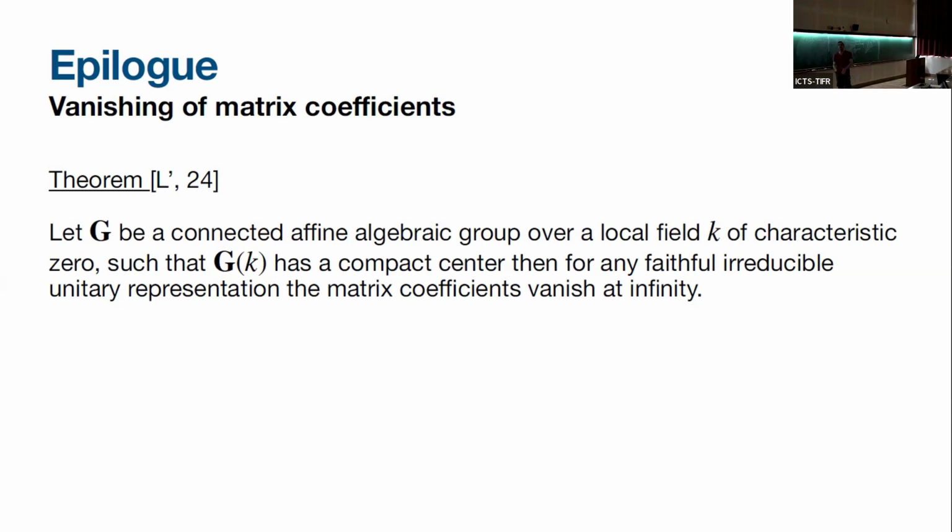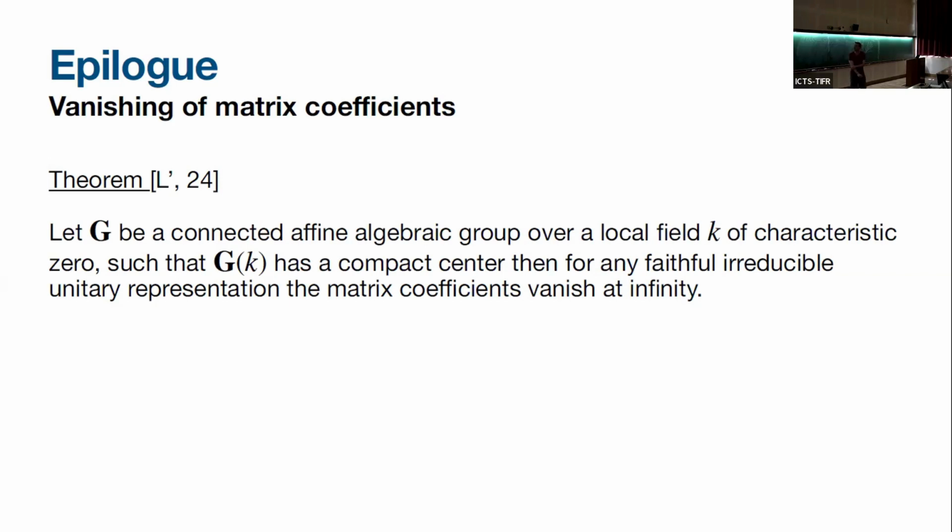And once again, we have another uniform proof of Howe-Moore, because take some simple group, take a representation, factor it into a sum or integral of irreducible representations. They're all faithful because the group is simple, and vanishing of matrix coefficients will hold for them all.